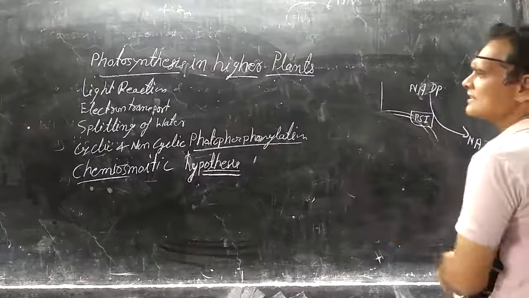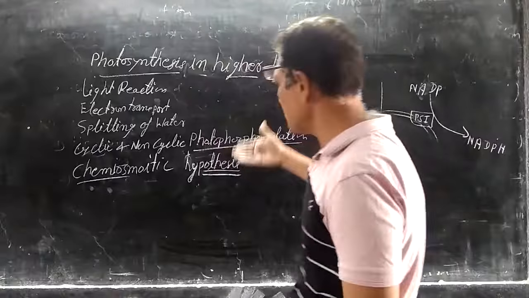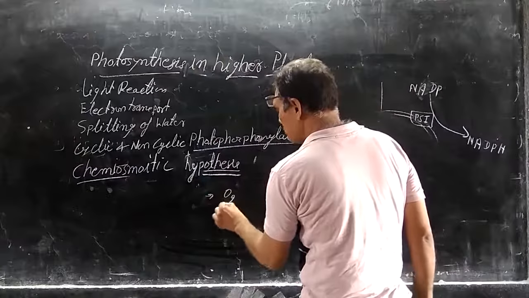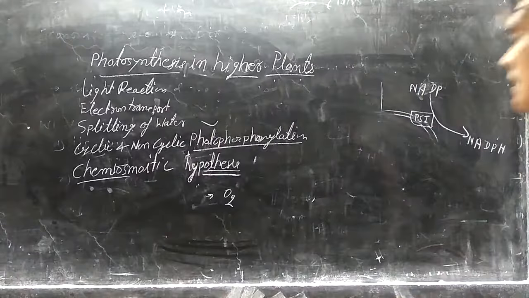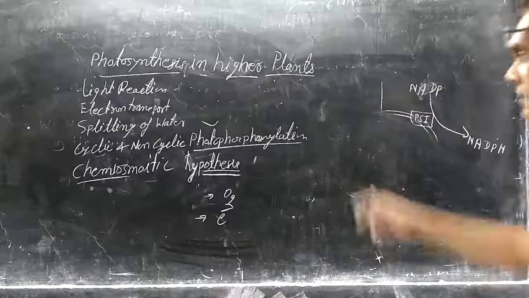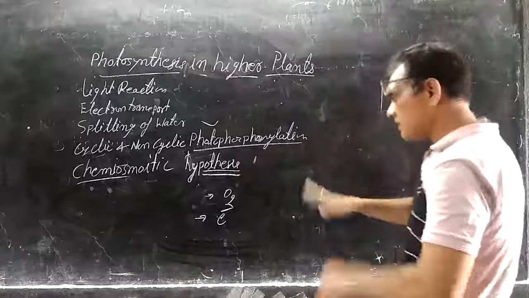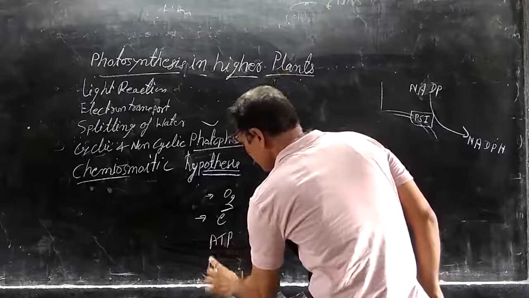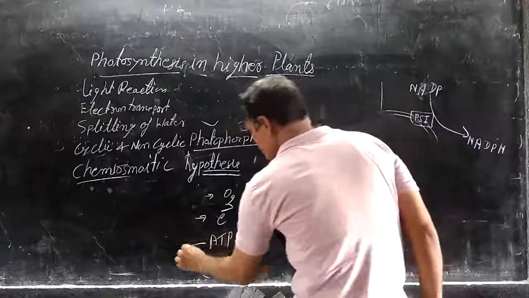We studied the light reaction: electron transport, splitting of water, cyclic, non-cyclic, and the chemiosmotic mechanism. The main product is O2, which is released with the help of splitting of water. Another is electrons, and through cyclic and non-cyclic photophosphorylation and the chemiosmotic hypothesis, ATP and NADPH are formed. These are the products.